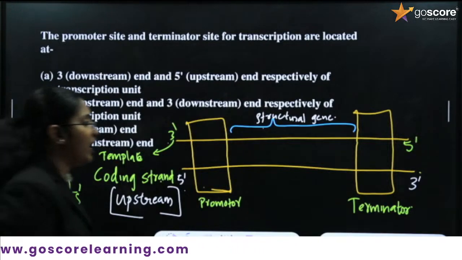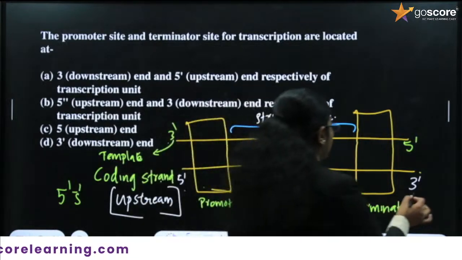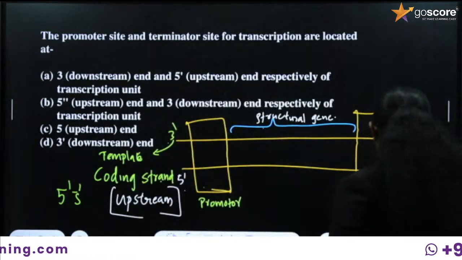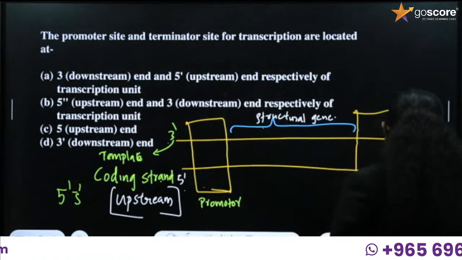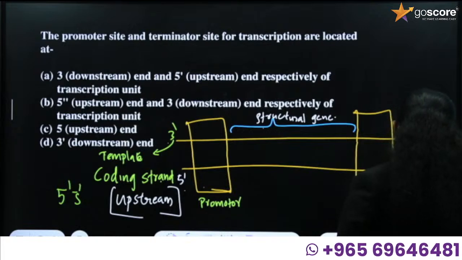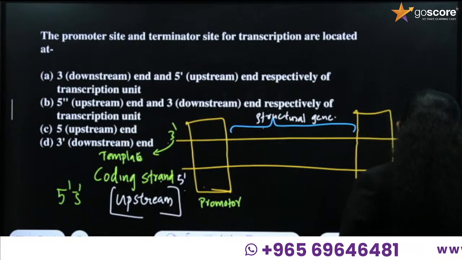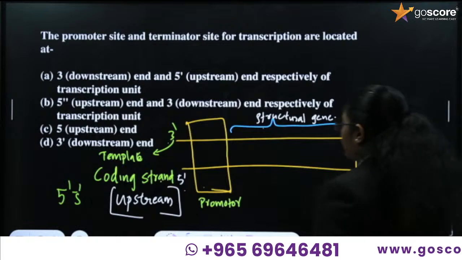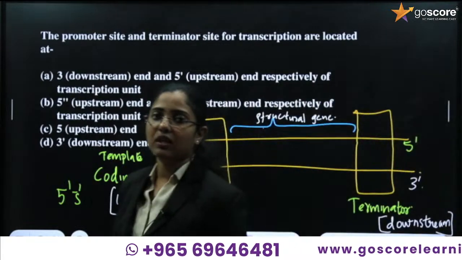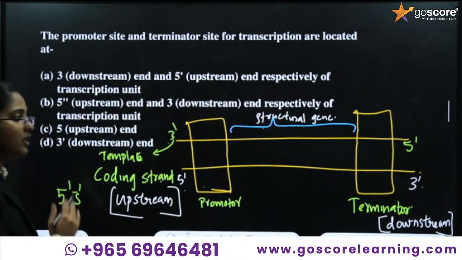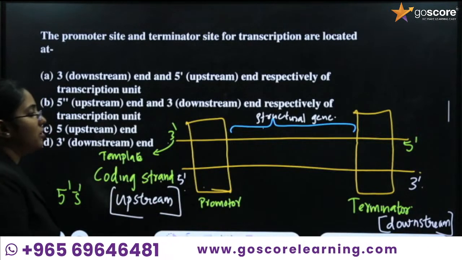Then the other term, present over the 3 prime region, is known as downstream. Upstream and downstream, these terms you also have to study.